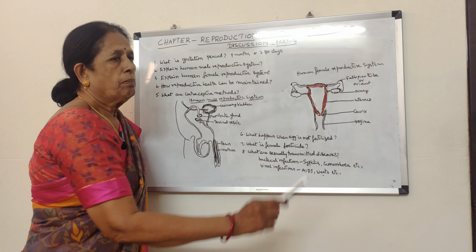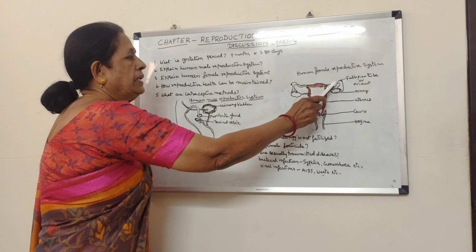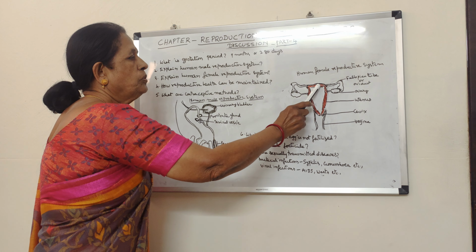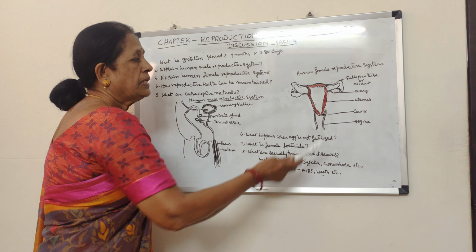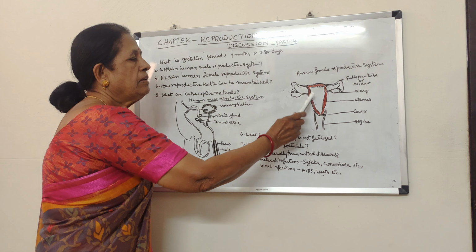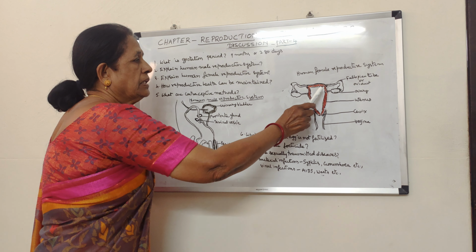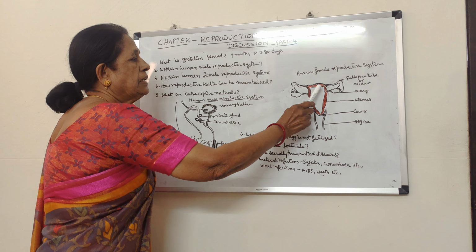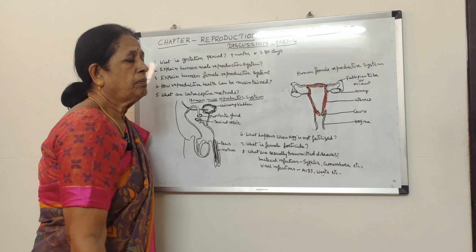The zygote undergoes a number of mitotic cell divisions, and then it slowly moves into the uterus. So when fertilization takes place, what happens? Till then the uterus is a thin walled structure, and it has a very poor supply of blood, but after fertilization it changes.